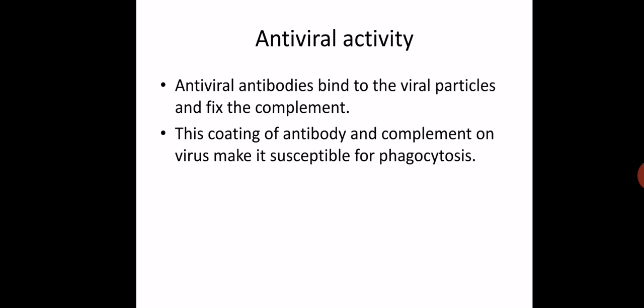Antigen means viral particle, antibodies means antiviral antibodies, and both react together. So there is formation of an antigen antibody complex, and this complex fixes complement. This coating of antibody and complement on the virus means that on the surface of the virus there is a layer of antibody and complement.